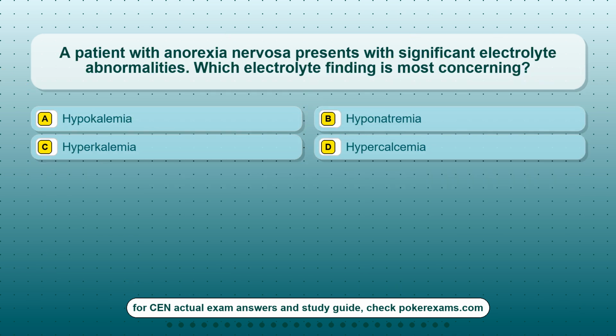Question 22. A patient with anorexia nervosa presents with significant electrolyte abnormalities. Which electrolyte finding is most concerning? Option A, hypokalemia. Option B, hyponatremia. Option C, hyperkalemia. Option D, hypercalcemia.